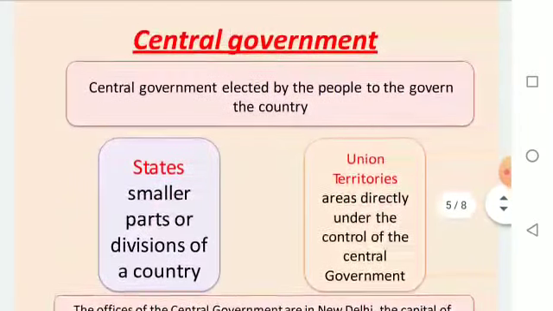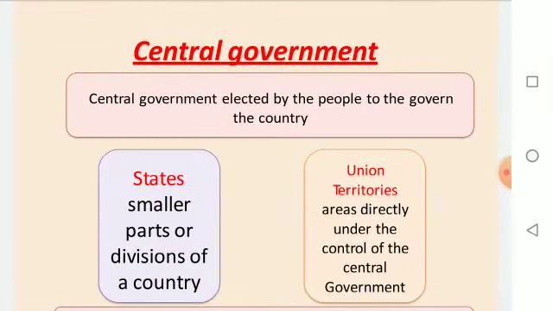Central government. As I told you, there are two types of government, state government and central government. The central government is elected by the people to govern the country. States are the smaller parts or divisions of a country. The difference is that state government works for a particular state and for the welfare of its people, whereas central government works for the whole country. It doesn't differentiate between any of the states. As we have discussed, there are 28 states in India.